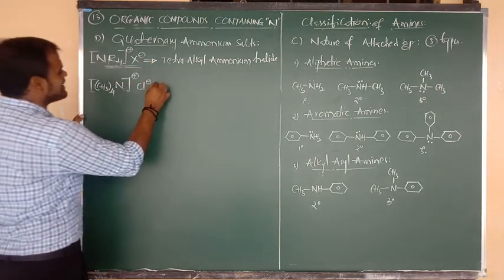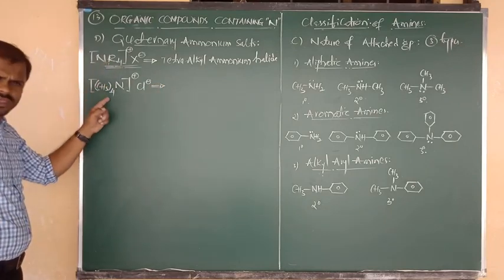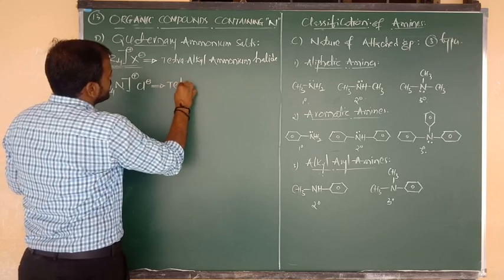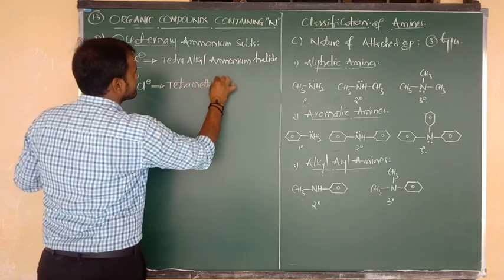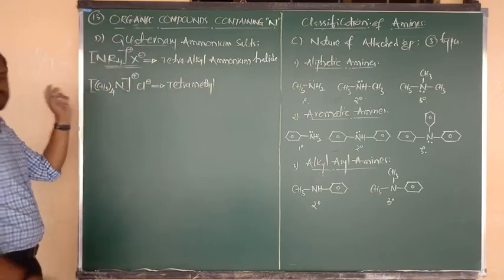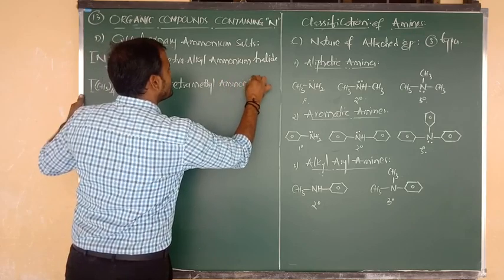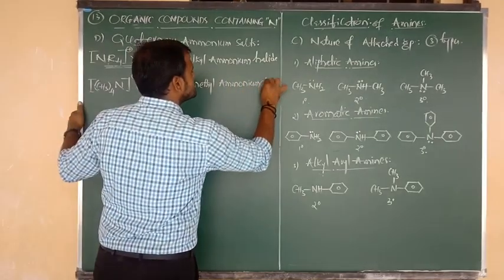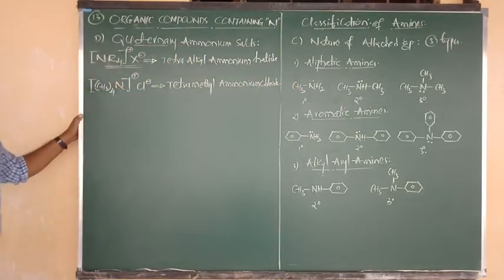So come on, try to say the name. What is the name we can write here? Tetra alkyl. Here it is tetramethyl. So the name of this compound is called tetramethyl, looking like NH4 plus, so we can say ammonium, tetramethyl ammonium, and it contains the charge Cl minus, so we can say chloride, tetramethyl ammonium chloride.